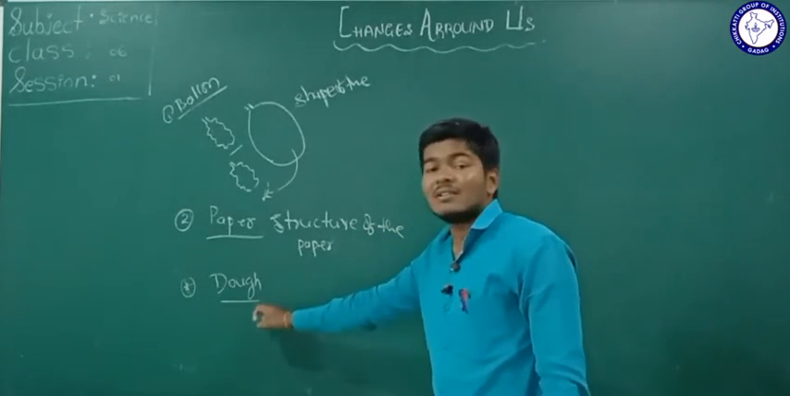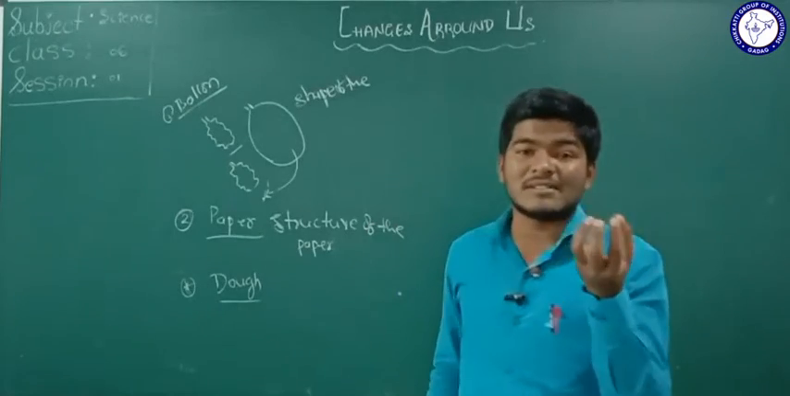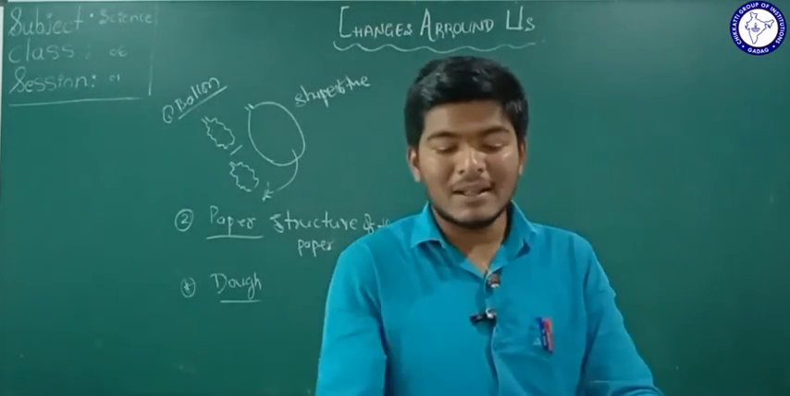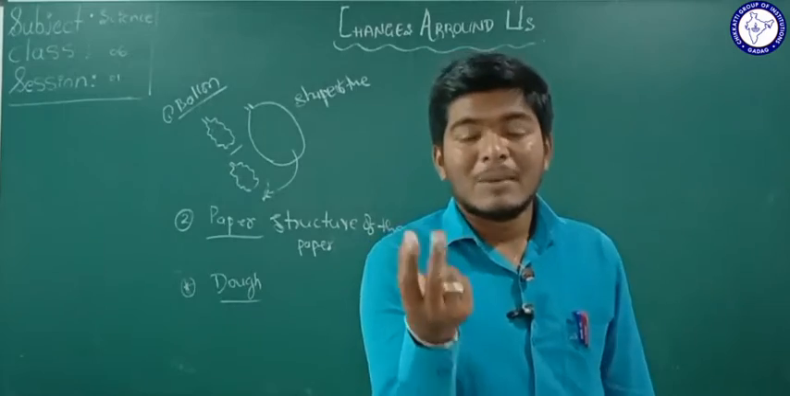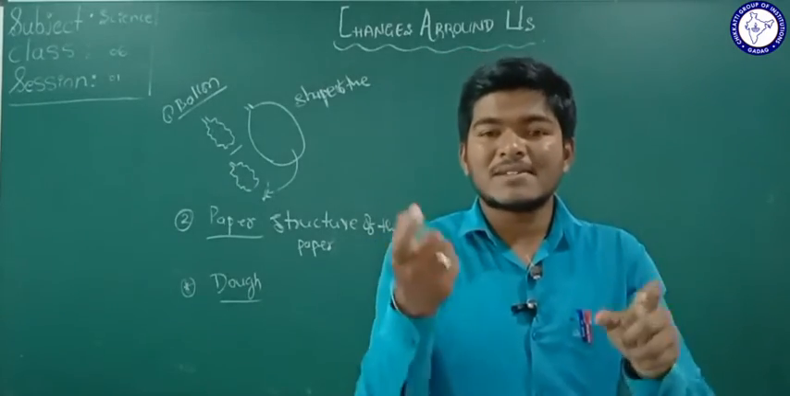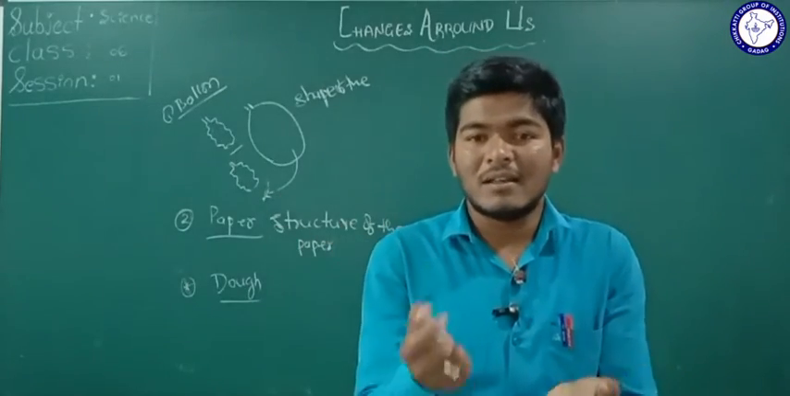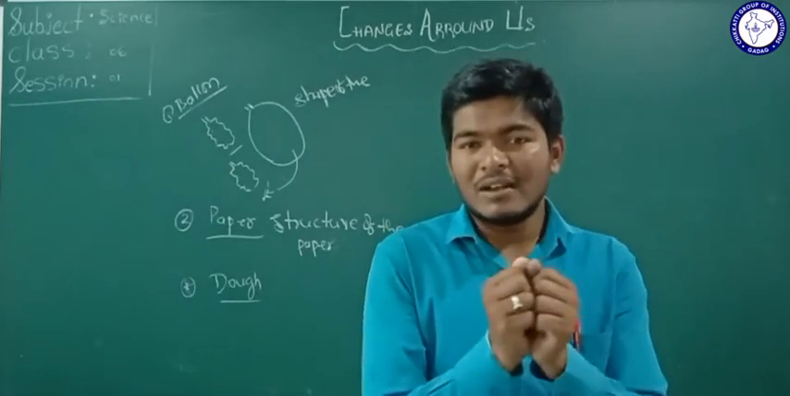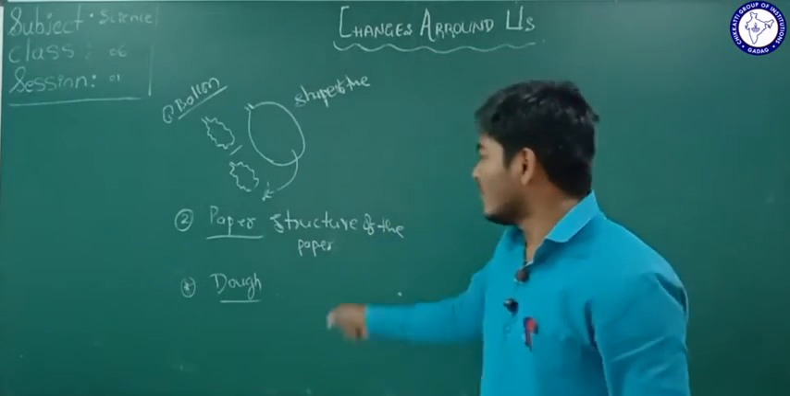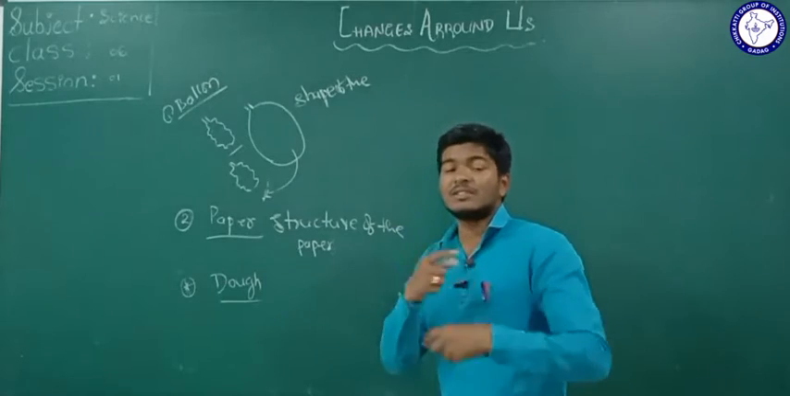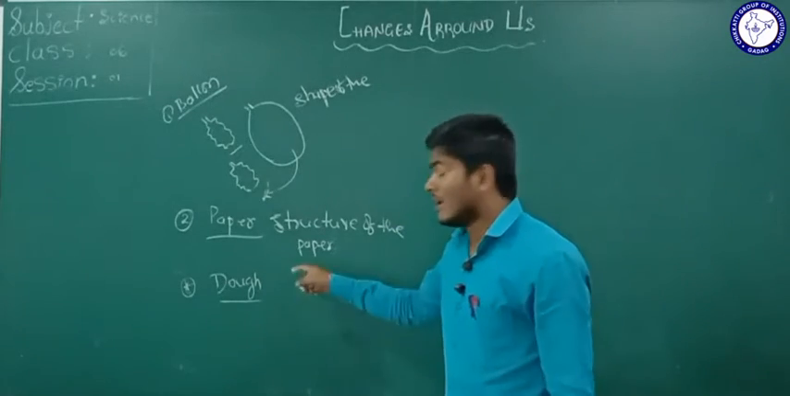And in the third case, you consider the dough. You try to make a roti from a roll of dough, but you are not getting a good shape, so you convert the roti into dough again, isn't it? In that case also the change in the dough is reversible.